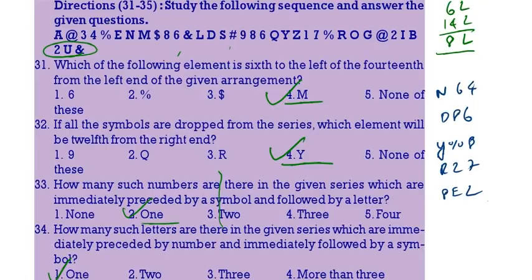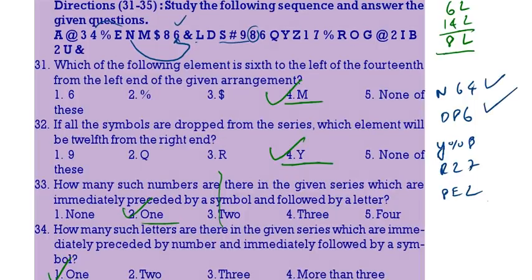See here N64. In the series, after N we have a 3 gap, 6, and before N a 2 gap, 4. Similarly D86: after D a 3 gap, 8, before D a 2 gap, 6. So, this and this are similar.